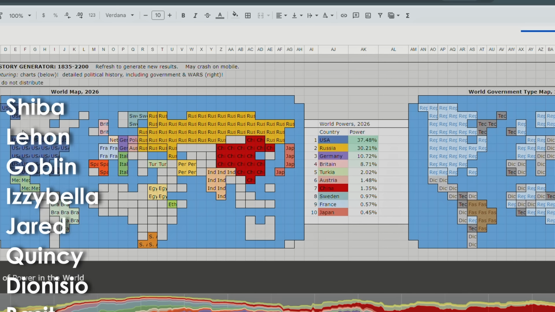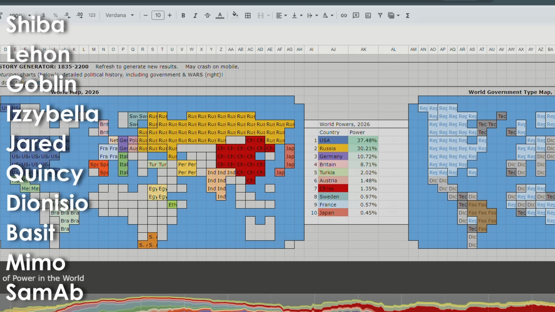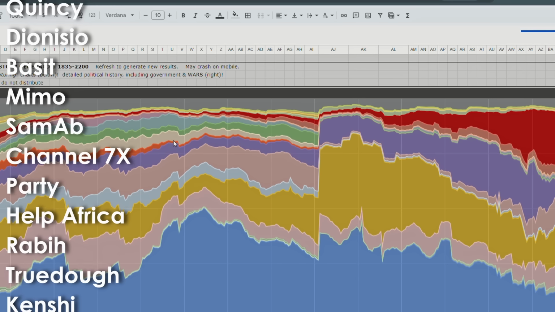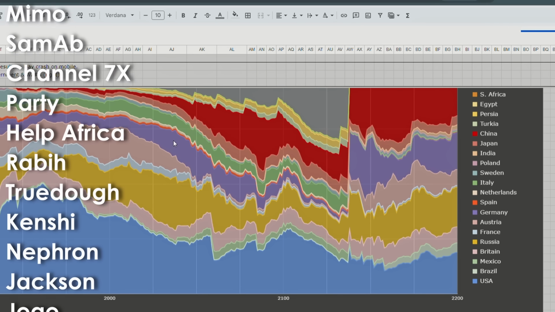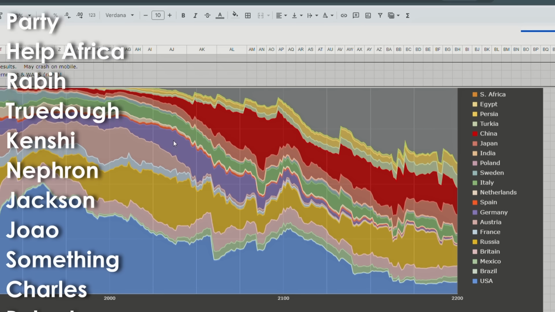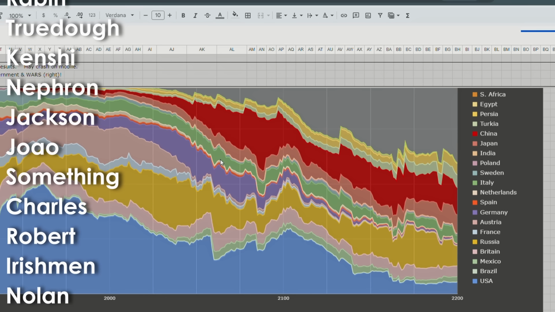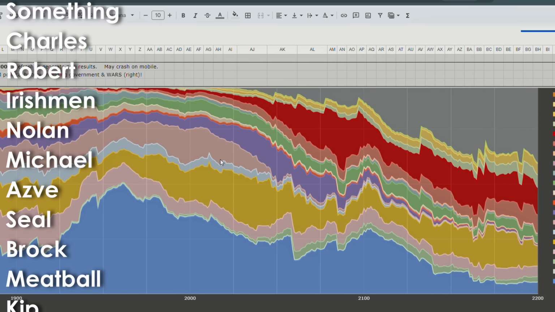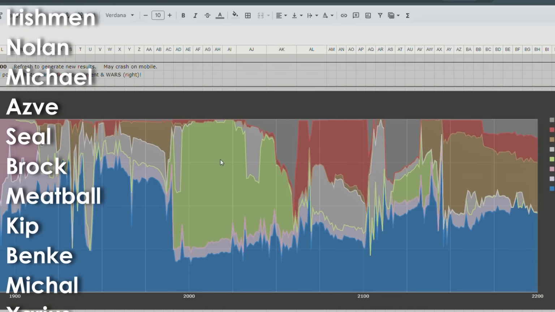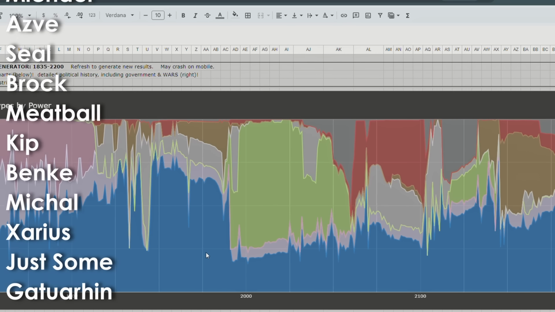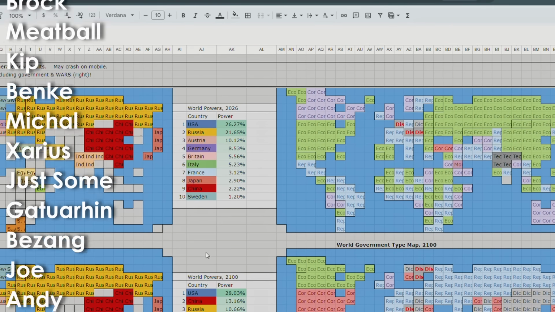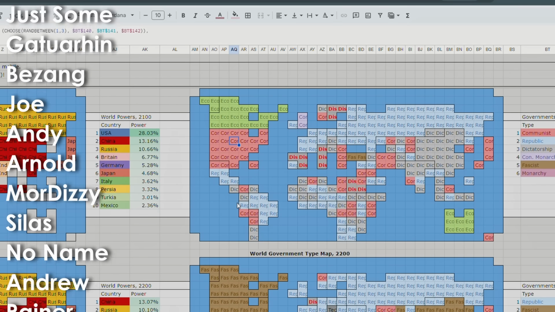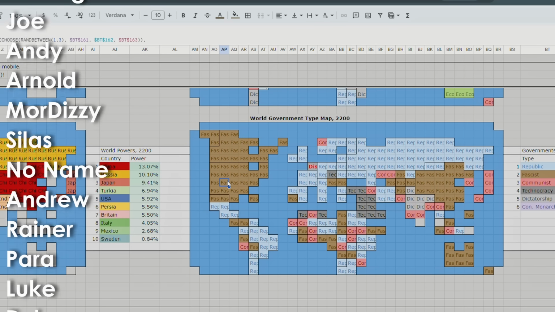Okay, let's do one more timeline. 23, come on. Ooh, Mexico is doing pretty well, actually. That's Italy. Okay, I definitely need to update the colors. If there's one thing I've learned from making this video, it's that I need to update the colors so people can tell the difference between them. Look at that. The ecologists control over 50% of world power in that time period. We have an ecological dictatorship in America in 2026, and a communist dictatorship in America in 2100, and they're just going through all the colors of the rainbow, looks like.